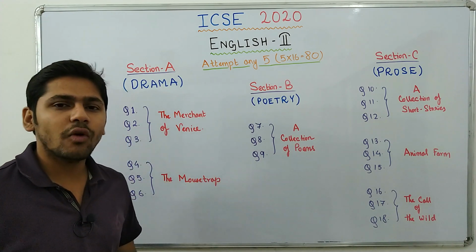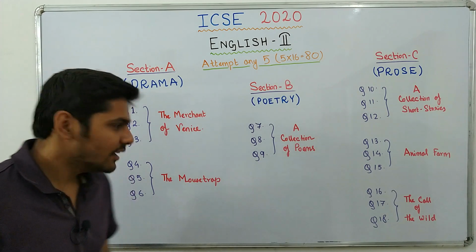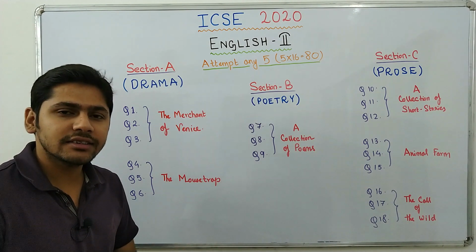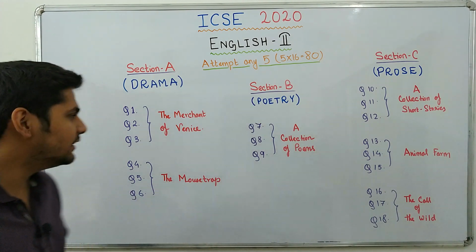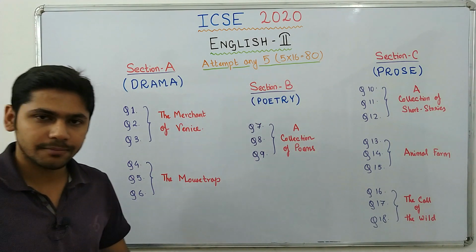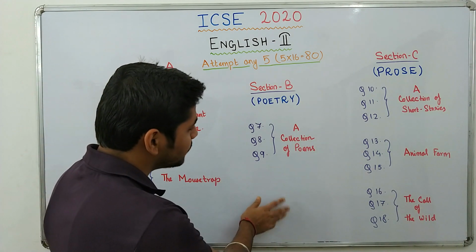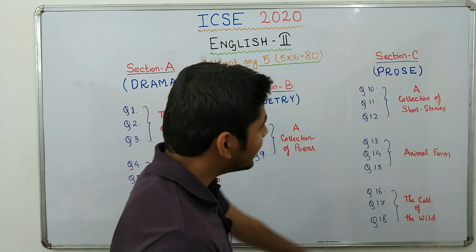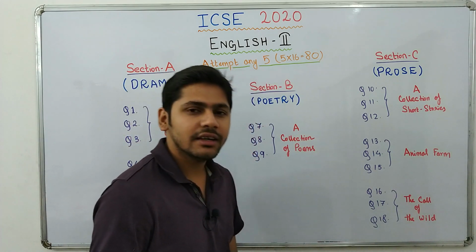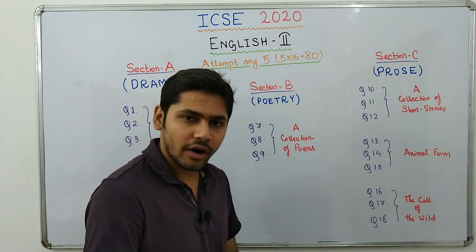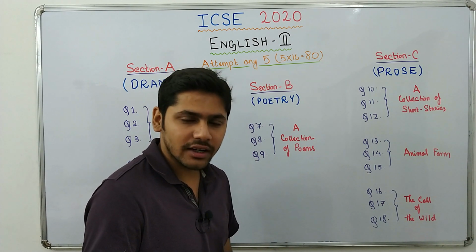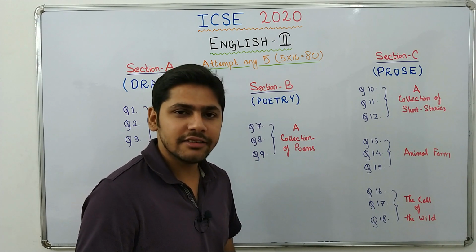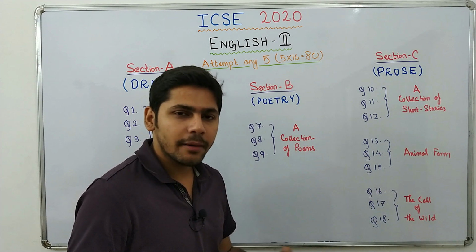Now let's discuss what type of questions are asked. The 3 questions from drama will all be reference to context. In section B, that means poetry, all the 3 questions will be reference to context. In section C, that means short stories, 2 questions will be reference to context and the last question will be a long answer question where the marks division will be 4 plus 8.